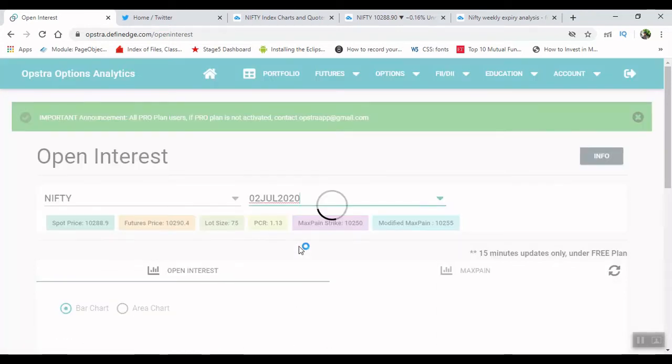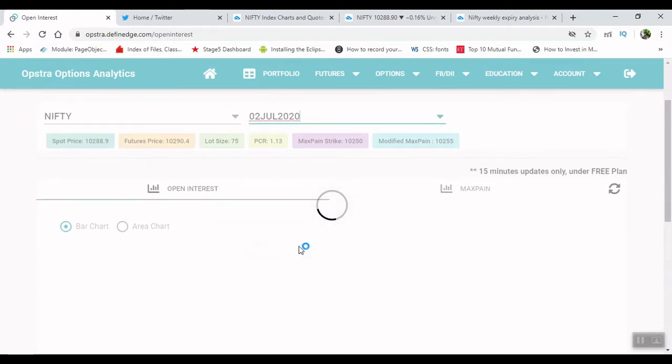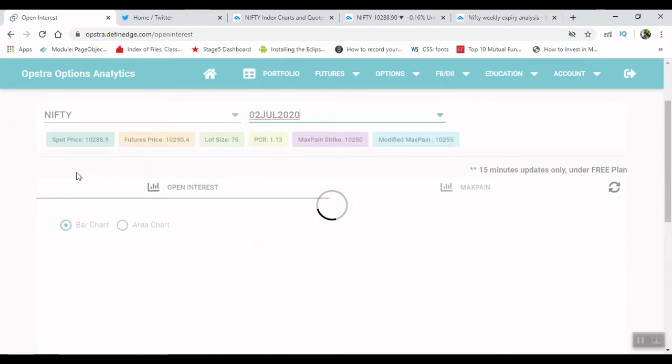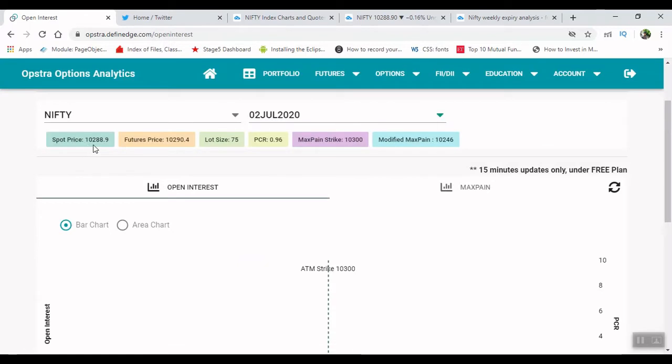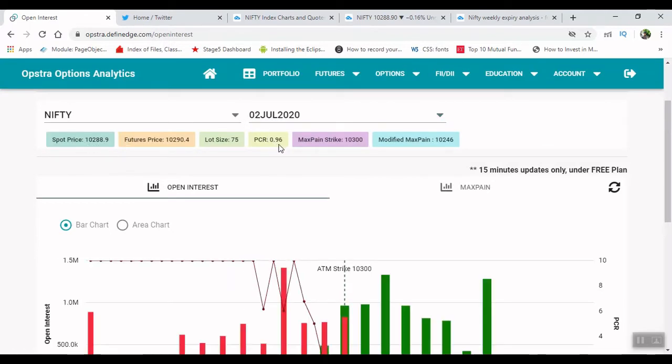After that you can see that the spot price of Nifty is at 10,288, and its put call ratio is 0.96, which denotes that it is slightly neutral. It also tells us that the max pain of the current week expiry is at the level of 10,300. It might change in the future as well.